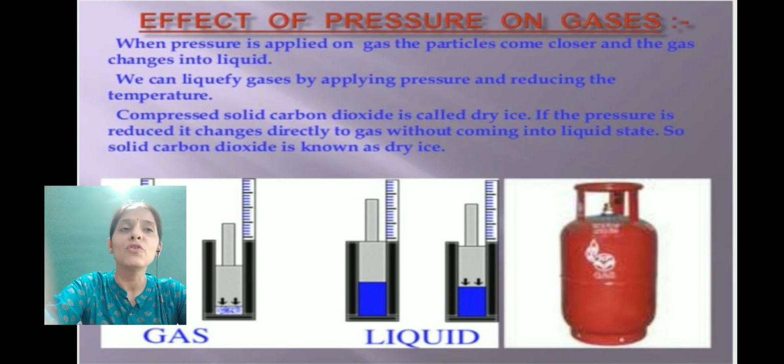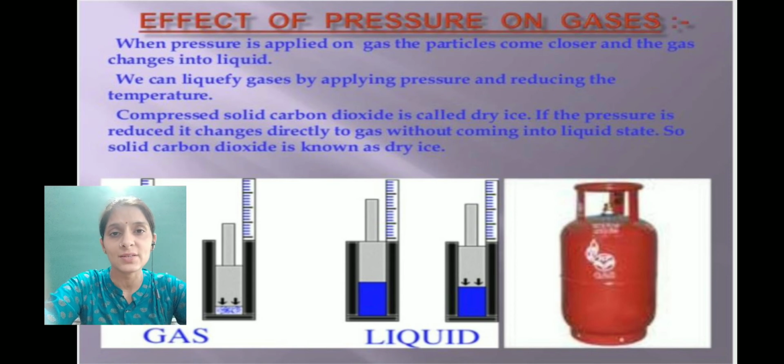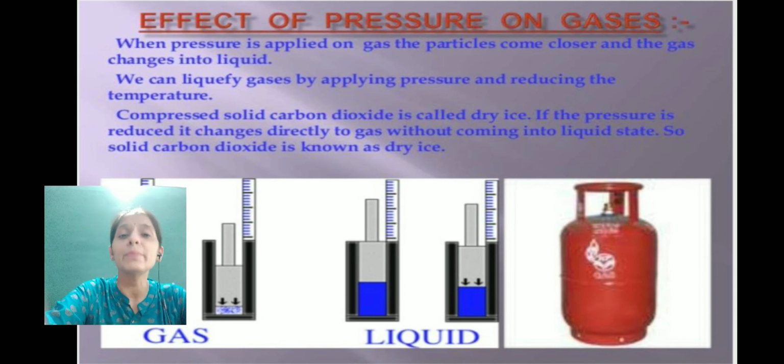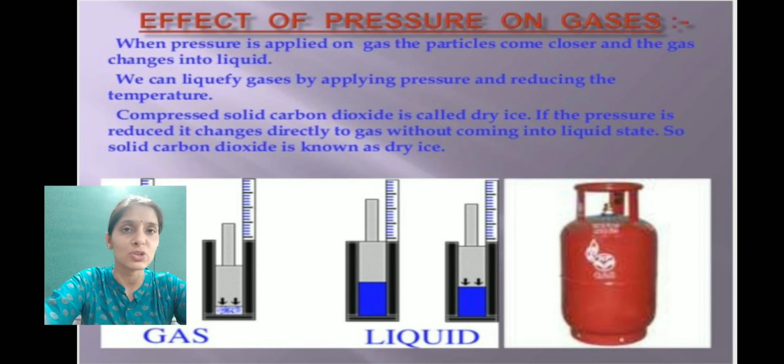Pressure is force per unit area. This force also changes the states of matter, and this effect is very well seen in the case of the gaseous state. In solid and liquid states, we are not able to notice the effect of pressure. When we increase pressure on the gaseous state of matter, the particles start coming close to each other, and hence the gaseous state gets converted into the liquid state of matter.